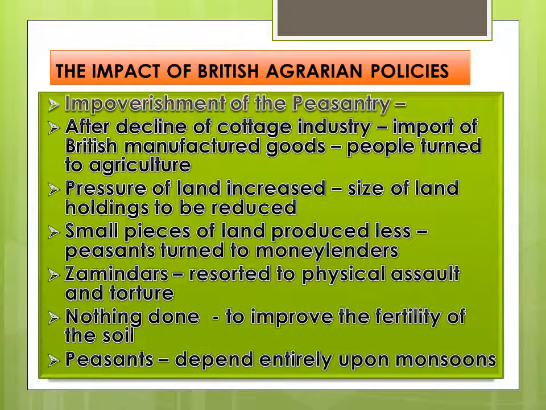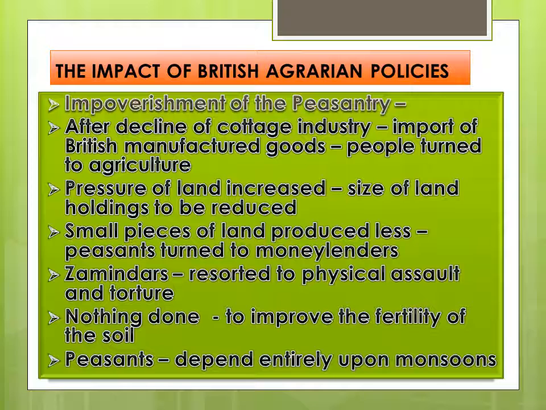So you can see there was a very harsh condition for the peasants. Their cottage industry declined because of the import of British manufactured goods. The number of people in agriculture increased. Pressure on land increased. Size of land holding reduced. Small pieces of land produced less, so income was less.